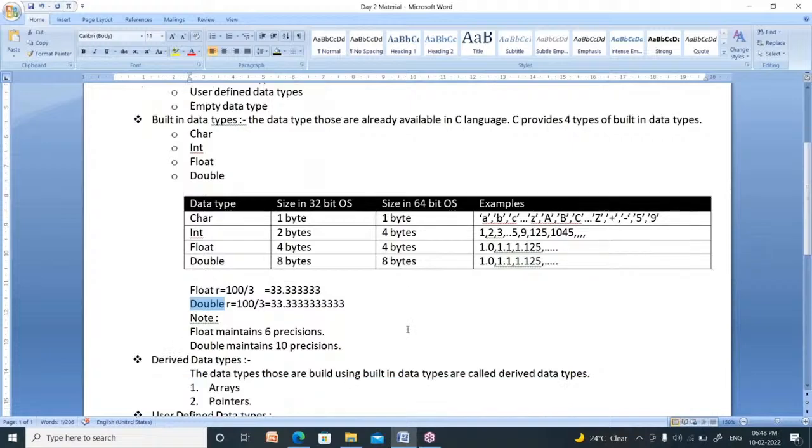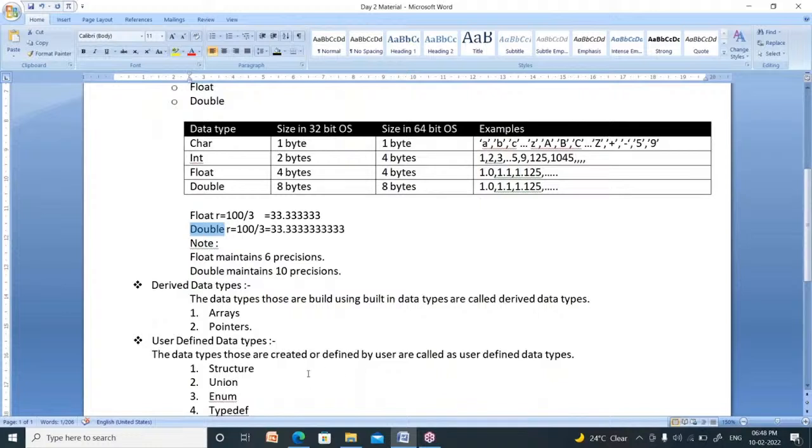Right. Now the next one is derived data types. There are 4 built-in data types. By using these built-in data types, you create other data types, and those are called derived data types. The data types that are built using built-in data types are called derived data types. There are 2 types of derived data types: arrays and pointers.